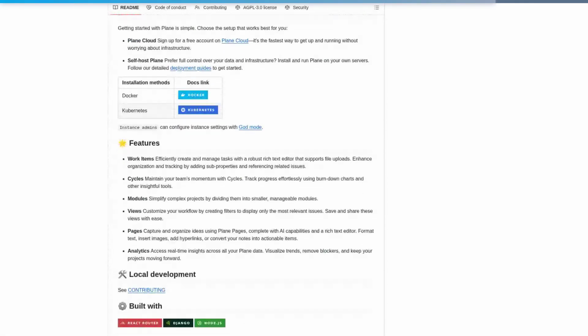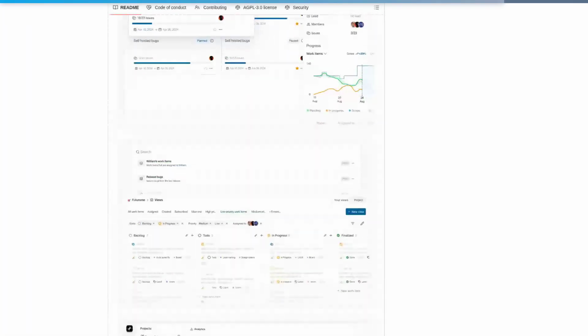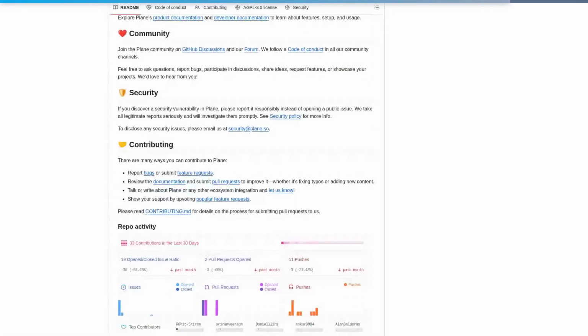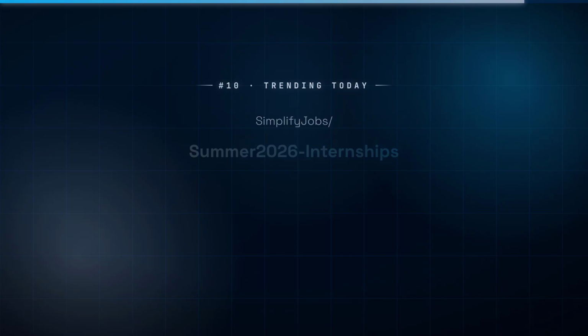It replaces fragmented workflows by unifying tasks, cycles, modules, and document pages under one interface you can run on your own Docker or Kubernetes infrastructure. The combination of a modern React-based frontend with a Django backend makes it immediately hackable for developers who want to tailor issue tracking to their own processes, rather than fighting someone else's opinionated UI.